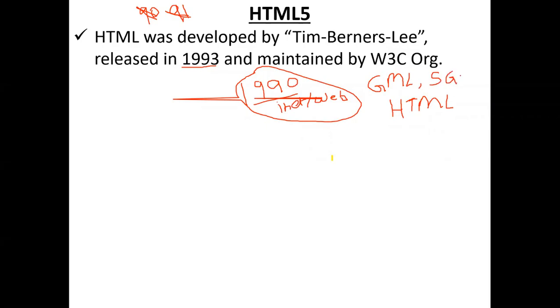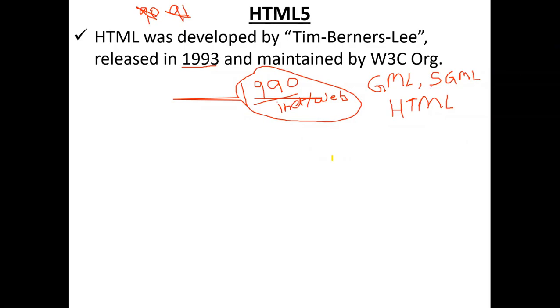And the third one is HTML. First, GML was developed and released. Next, SGML was released. And finally, HTML came into the market.